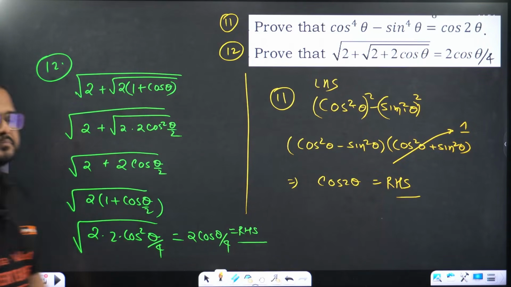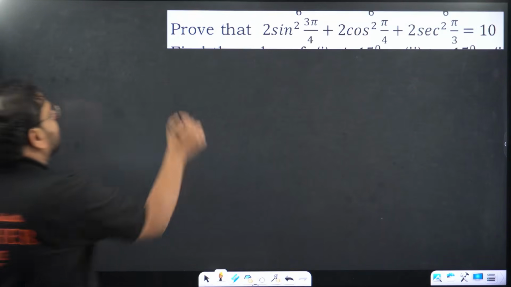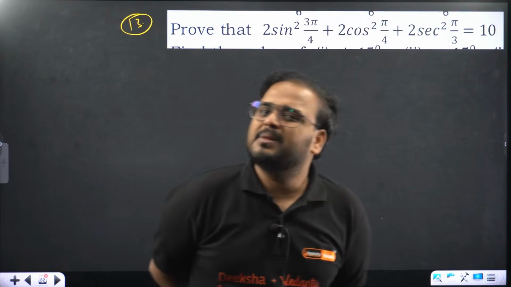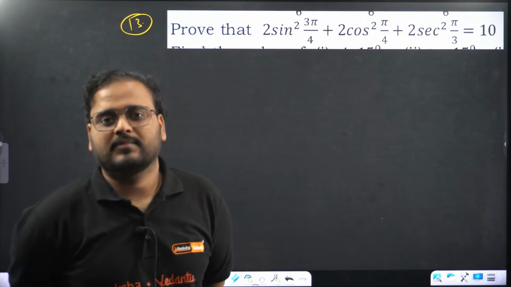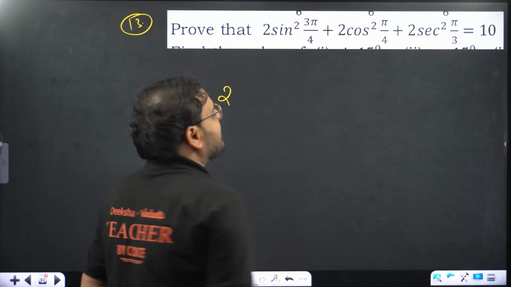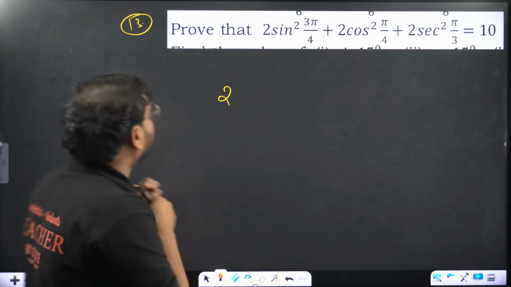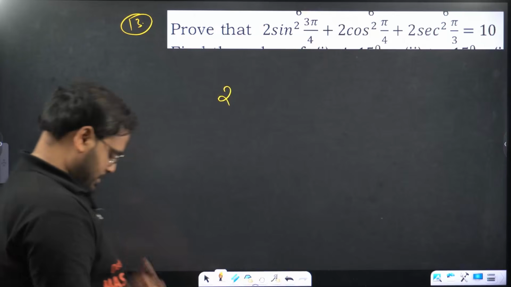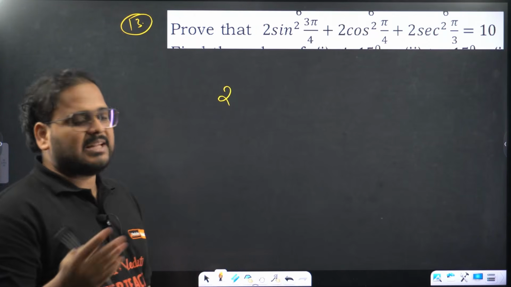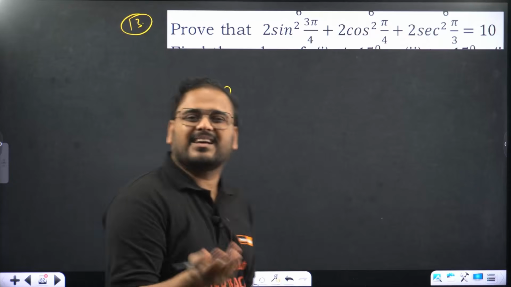Okay, so 13th one. Next one. This is a simple question based upon your standard angles. So we have 2 sine square 3 pi by 4 is there. We have to check this angle and where it is lying.